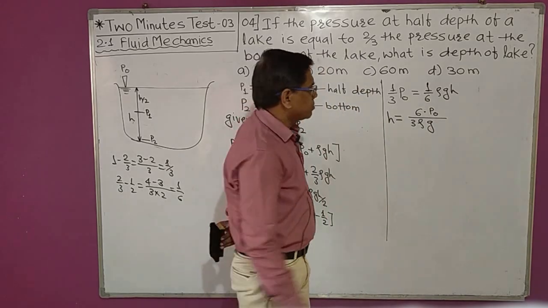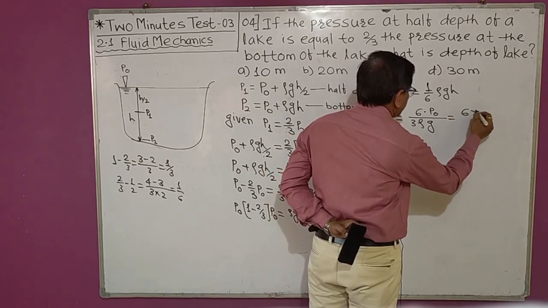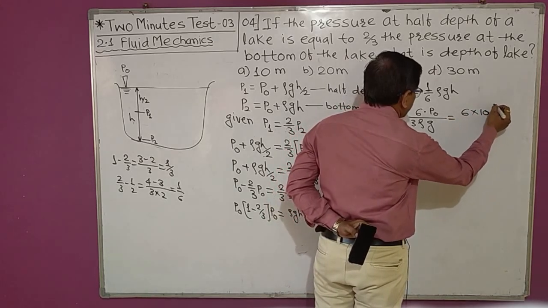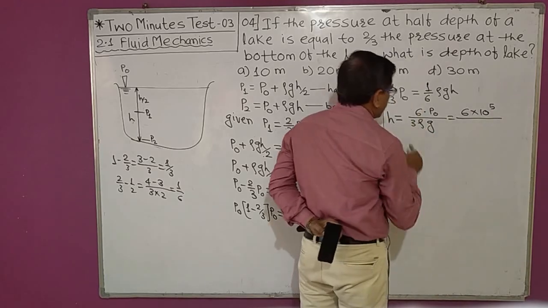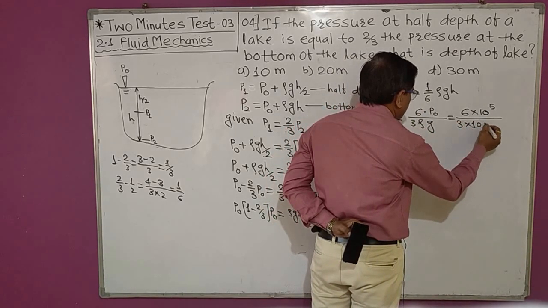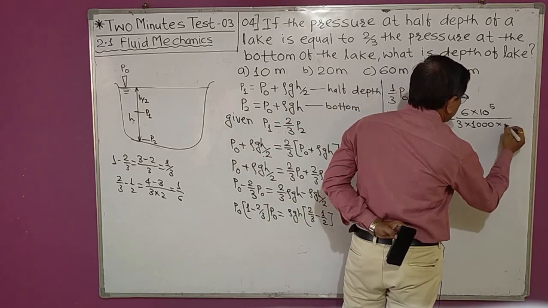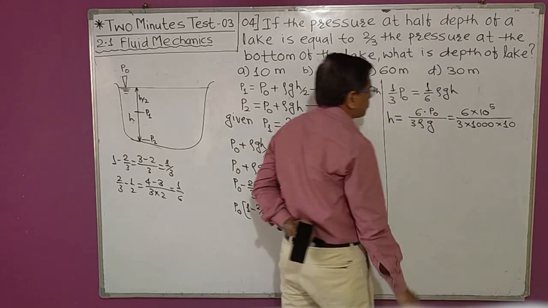Now we will put the values. Let us consider atmospheric pressure approximately equal to 10 raised to power 5 Pascal, divided by 3 into the density of water, which is 1000 kilogram per meter cube, and let us consider g to be 10.